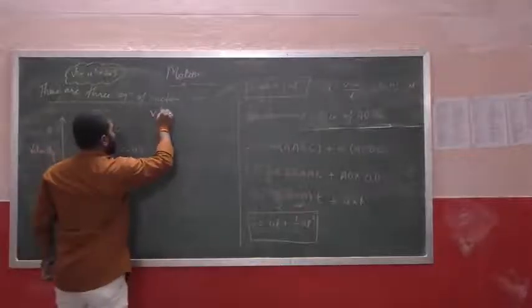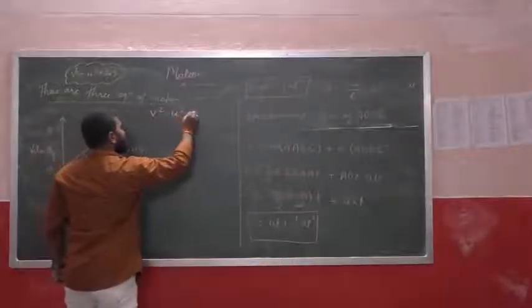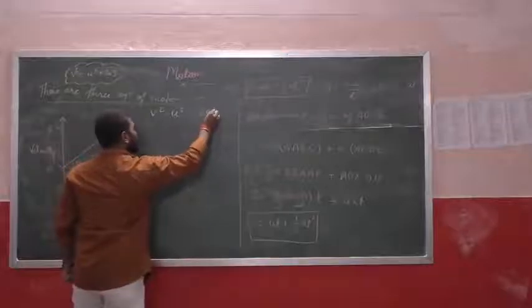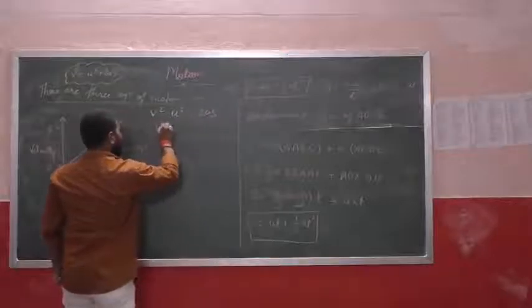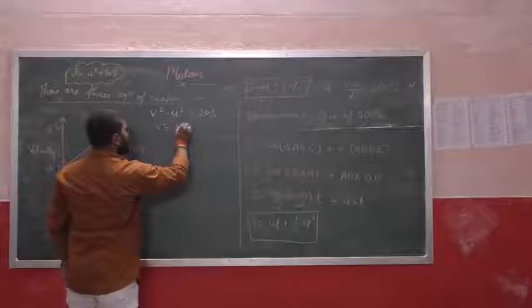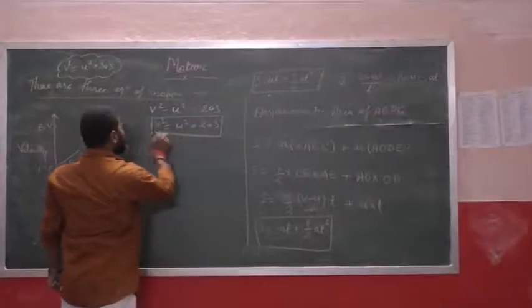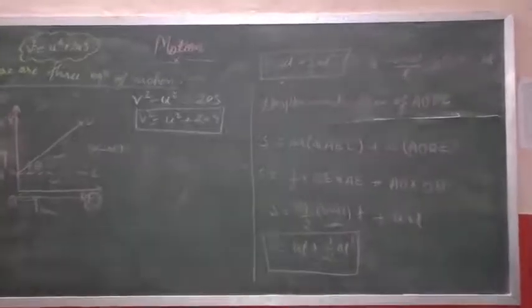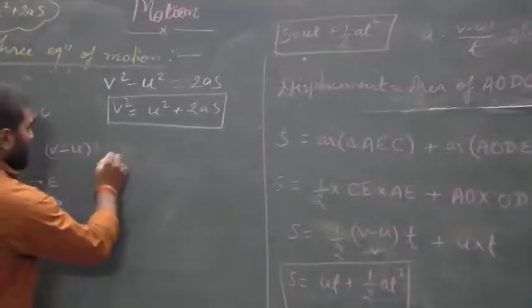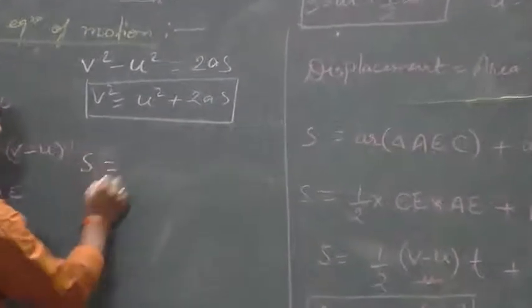That is, v square minus u square is equal to 2as, or we can write v square is equal to u square plus 2as. Now this equation we are going to derive here.